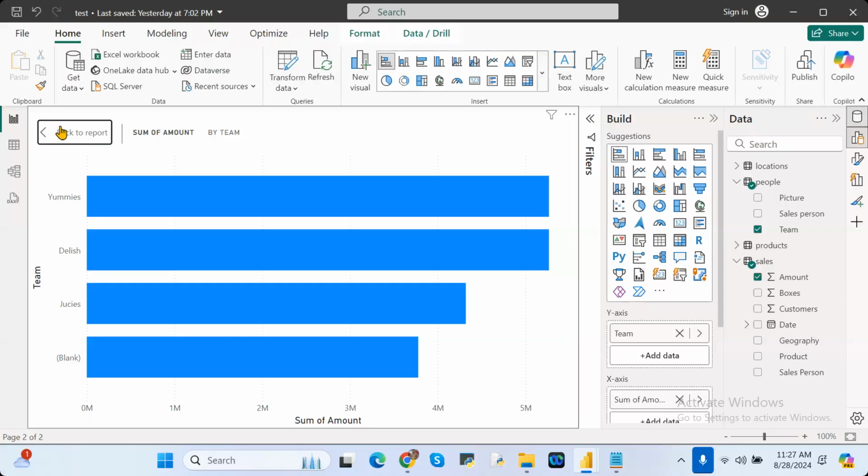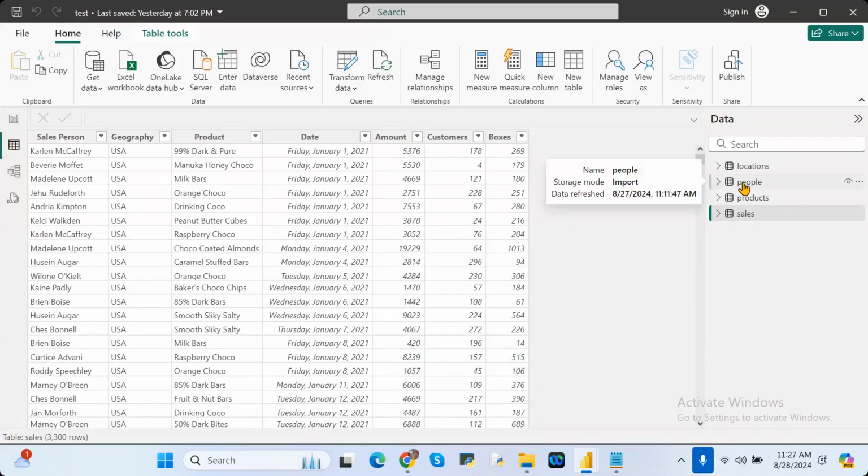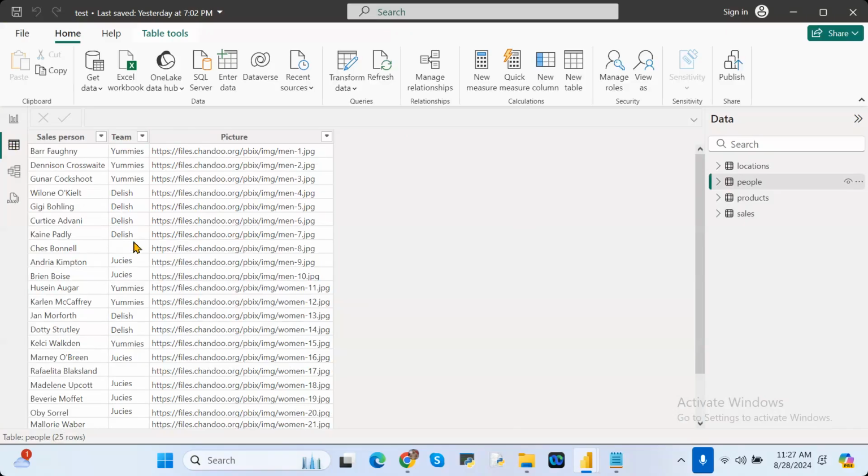So what we have to do, see here, suppose you go to the salesperson table. Some have a team, but some have blanks. We cannot show the blank values in the visualization. You can show it, but the user cannot tell what that blank is related to. That's the reason you have to rectify it. What I'm doing is, in place of this blank, I'm giving another text, wherever blanks are there.